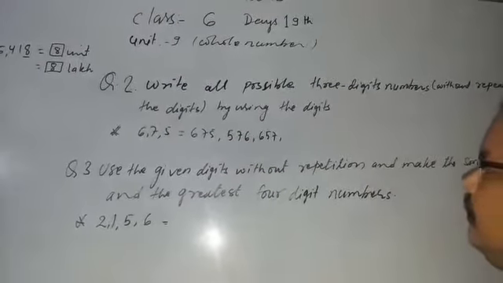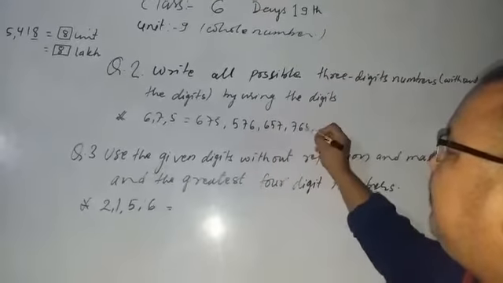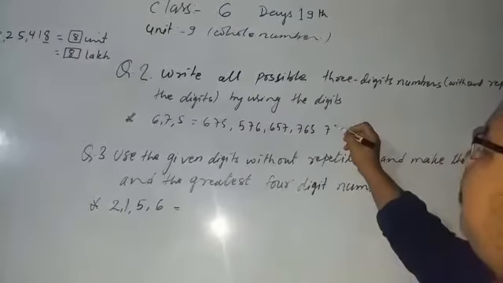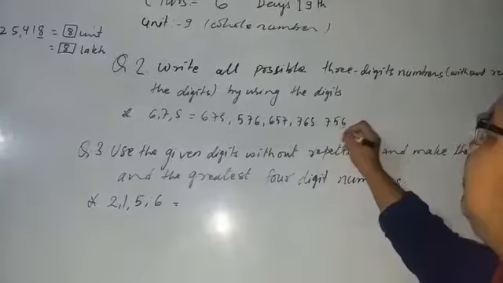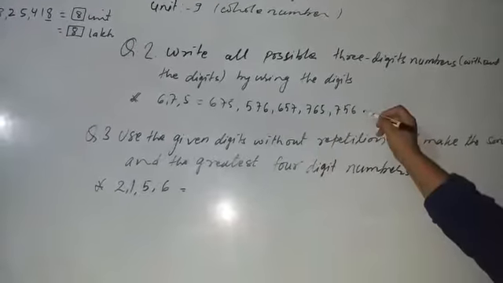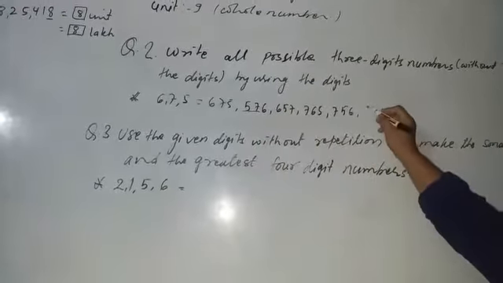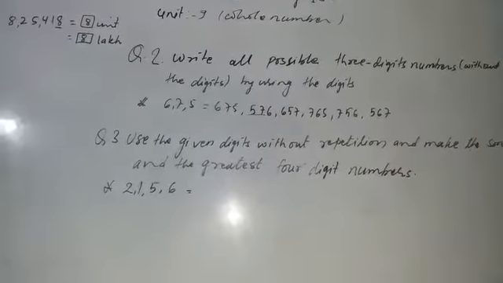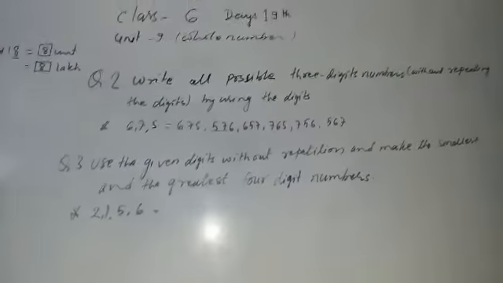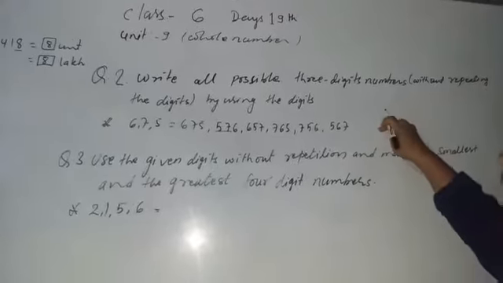And now 7 in the hundreds place: 765, 756. Okay, so now in the hundreds place you write down 576, and here you write down 567. So that many 3-digit numbers are possible. In the same way you will do question number 2, part B.